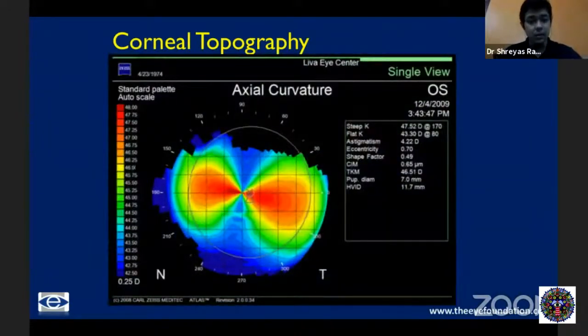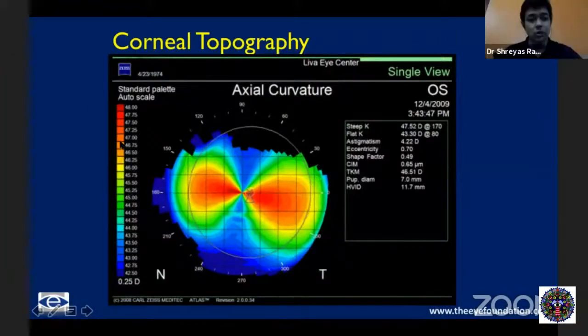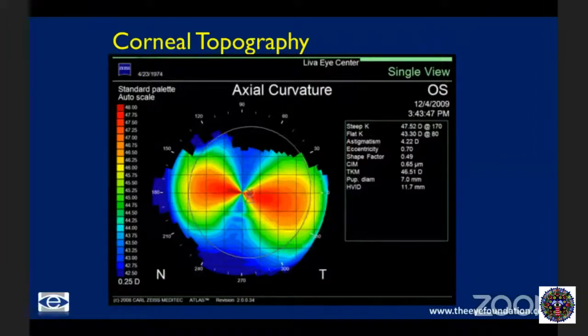In corneal topography, what originally came about was just a simple two-dimensional map to look at the axial curvature, where the cooler colors like blue and light green represented the flatter areas of the cornea, and the hotter colors, that is, as you go into the yellows, orange and red, depicted the steeper areas of the cornea. A very simplistic way in which corneal topography started.